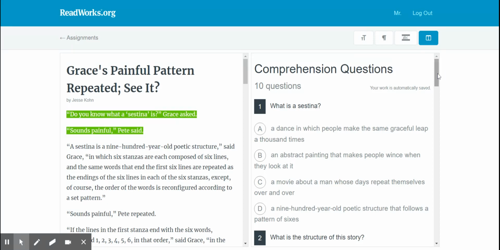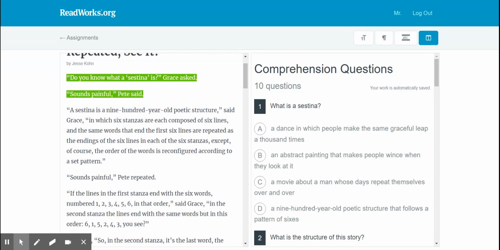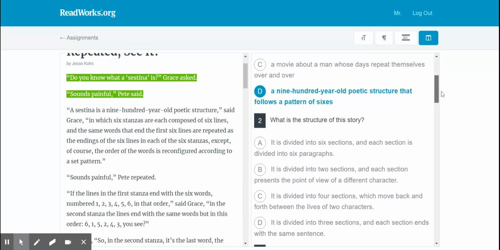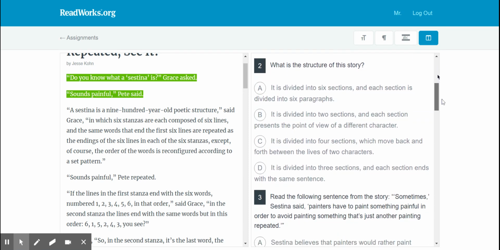All right. So here we go. Let's go through this part here, okay? The next part was looking at the questions. And in the last video, we said we already knew the answer to number one because look at that, it was right there at that side. So what is the sessantina? Again, 900-year-old, okay? A lot of the times here, you're going to get questions, okay? The next one, like what's the structure of the story? What's the story's structure?